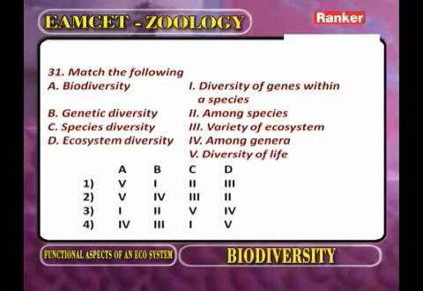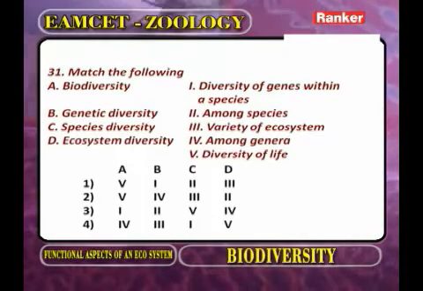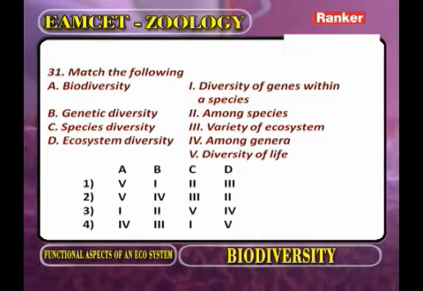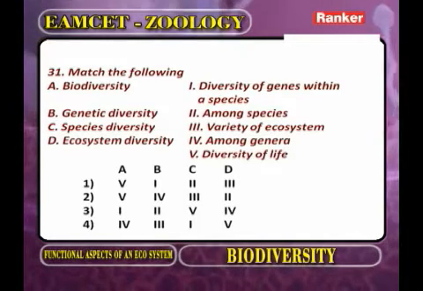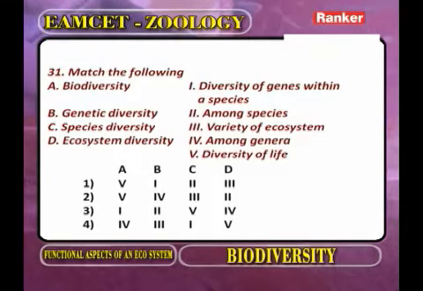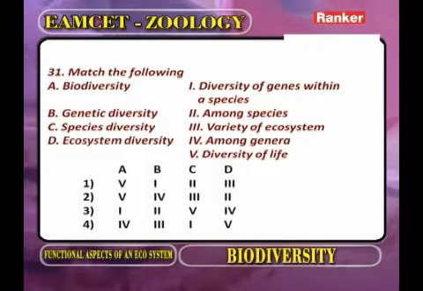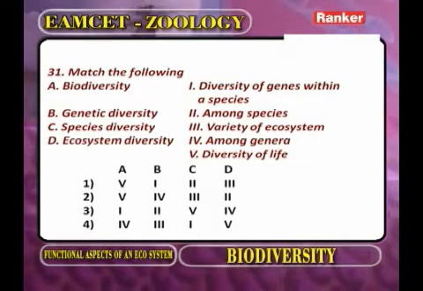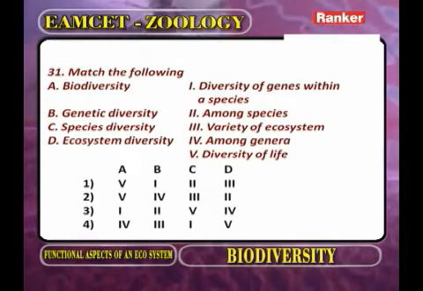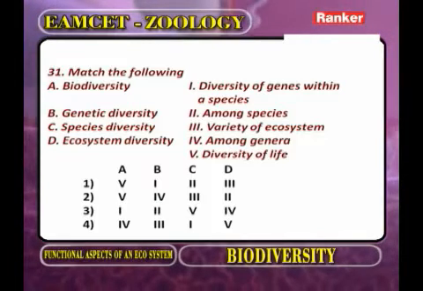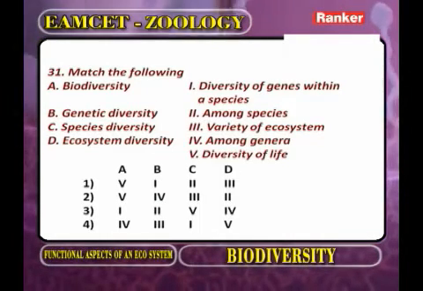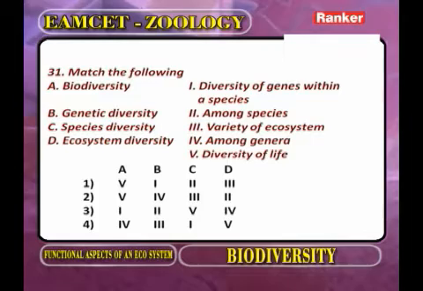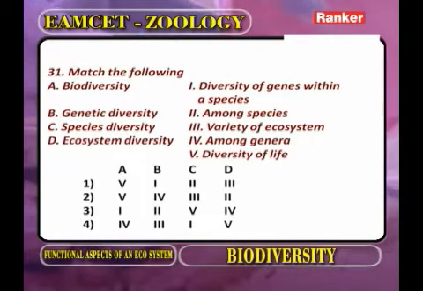Now as we observe the matching, A, biodiversity. What is meant by diversity? Biodiversity, different plant species and animal species. Genetic diversity, diversity among the genetic material of species. What is meant by species diversity? Different species. What is meant by ecosystem diversity? Different ecosystems. Here list 2: diversity of genes within a species, among species, variety of ecosystems.